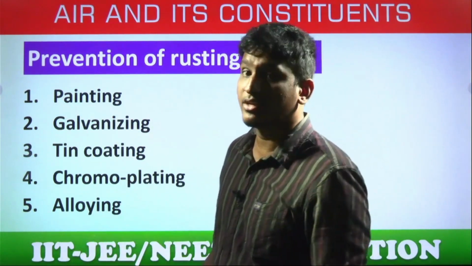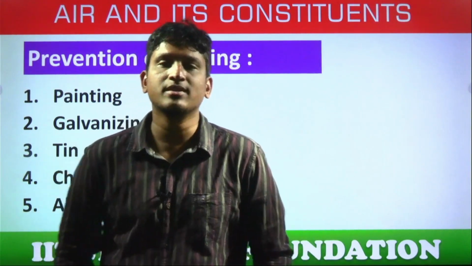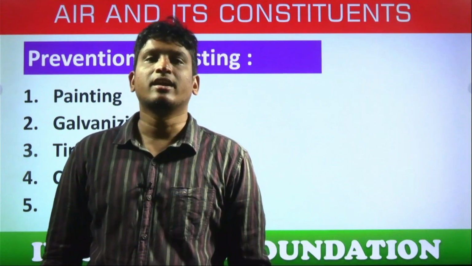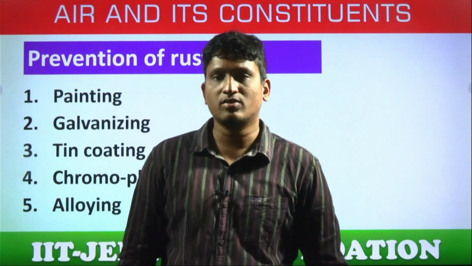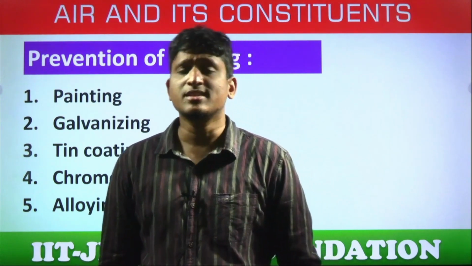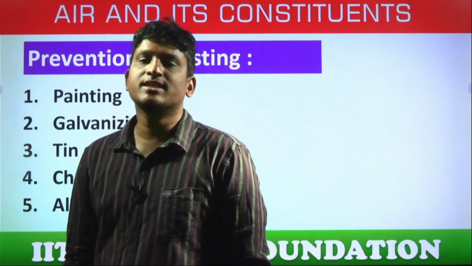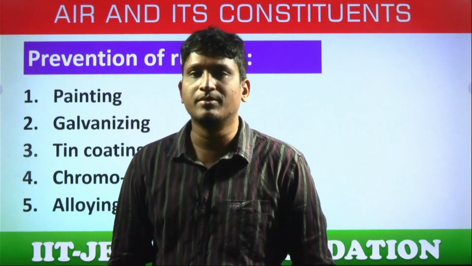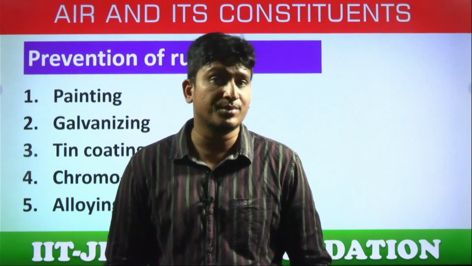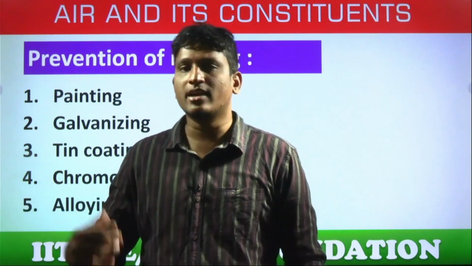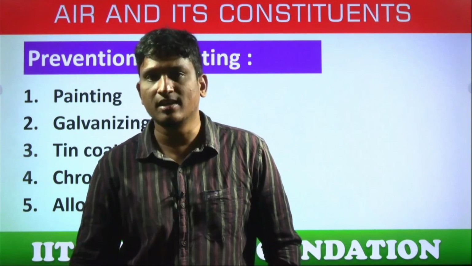Alloying, this is one of the crucial things, students. Alloying means a mixture of different metals, like stainless steel. We all know stainless steel, yes or no? Is it a single element? No. Steel is a combination. Steel is a mixture of different metals like iron, chromium, nickel, and not only metals, even carbon, a non-metal, students. Why alloying? For example, iron undergoes rusting. Does steel undergo rusting?